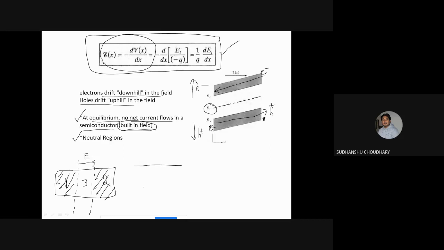So let us say this was my original band diagram, without any electric field. Now if I have electric field set up in this region number 3, the band diagram will change. So how will it look like?